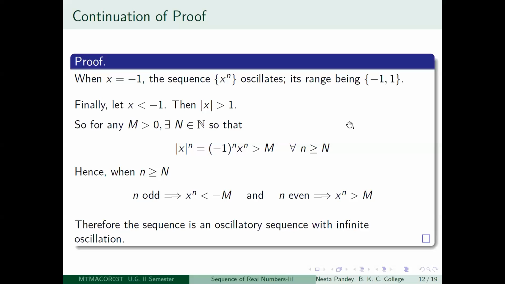The modulus will keep on increasing, and for every even n, x to the power n will become a large number, and for every odd n, x to the power n will become a very small number, and this oscillation will keep on going on. So what you get is an infinitely oscillatory sequence.